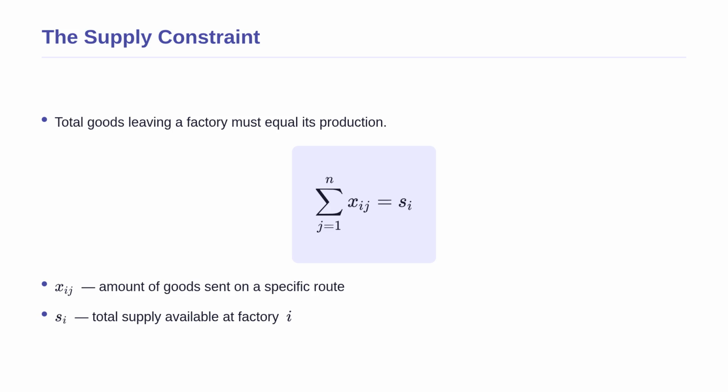This requirement leads us to our first mathematical rule, the supply constraint. Conceptually, this formula ensures that a factory does not ship more than it has, nor does it hoard inventory. The symbol X sub ij represents the amount of goods sent on one specific route, and S sub i is the total supply available at that specific factory. The summation symbol means we add up everything leaving that factory going to all warehouses. If the supply S sub i increases, the factory has more goods to distribute, meaning the individual shipments must also increase to clear the inventory.